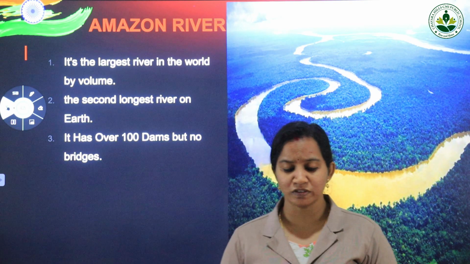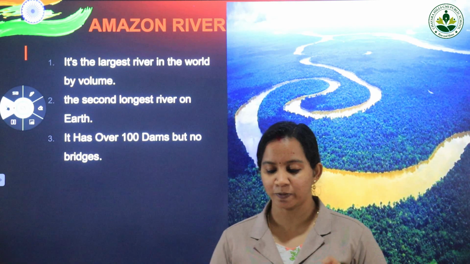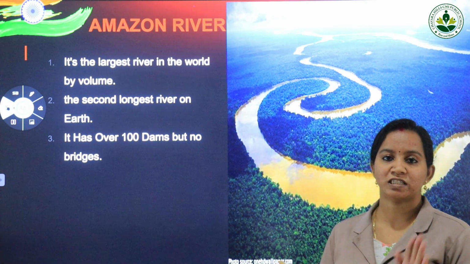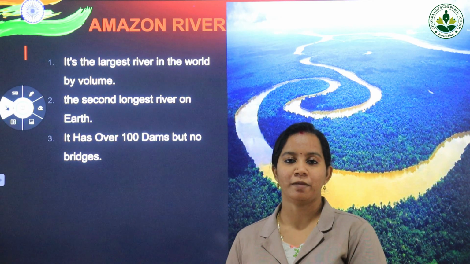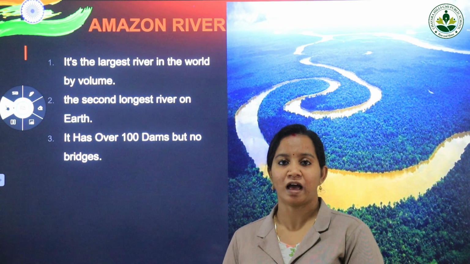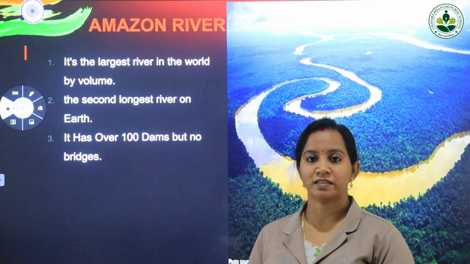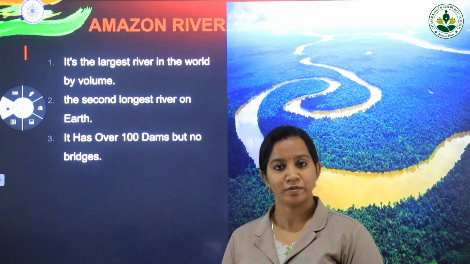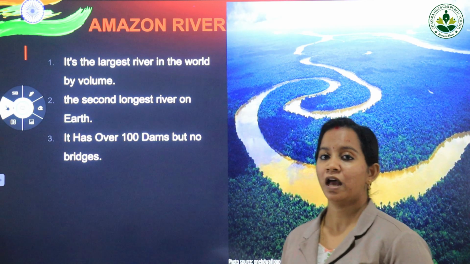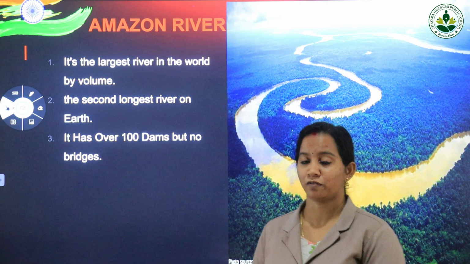So now let us read a conversation between Sulaiman and his elder brother Zaid, who is all set to go on an expedition to the Amazon. So this particular lesson is a conversation between two brothers, Sulaiman and his elder brother Zaid. Elder brother Zaid is an explorer, he is a traveler and he is going for an expedition. Expedition means adventurous trip. So Zaid is going for an adventurous trip to the Amazon river and now Sulaiman and Zaid are having a conversation about the Amazon river. So while reading this lesson we will get to know the many specialities of the Amazon river.